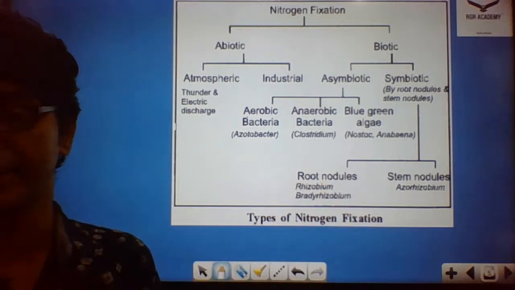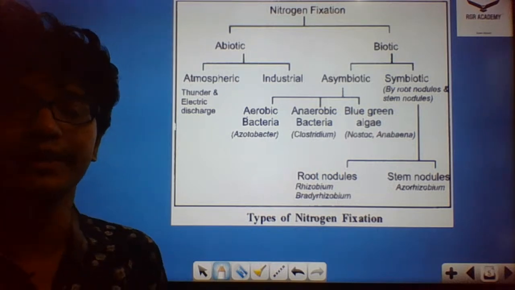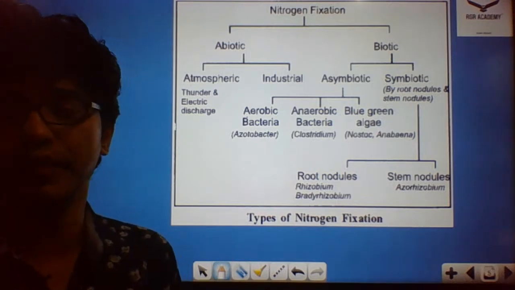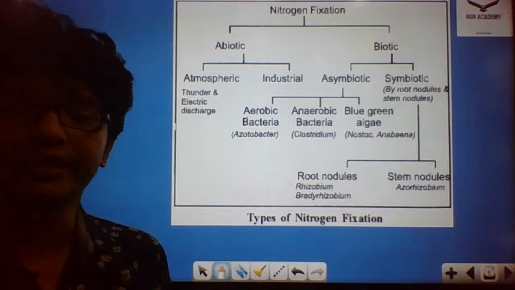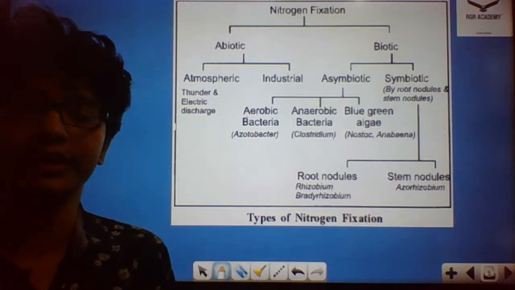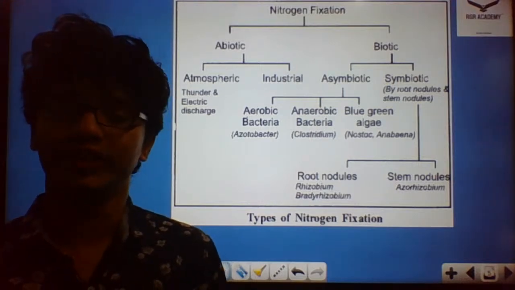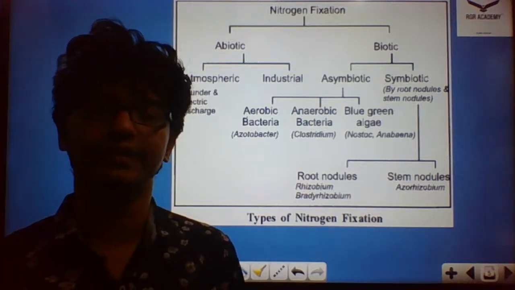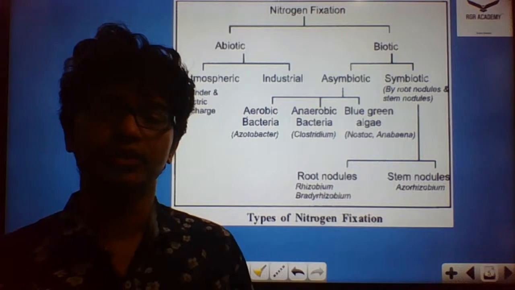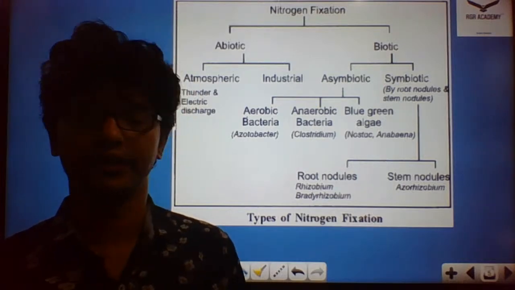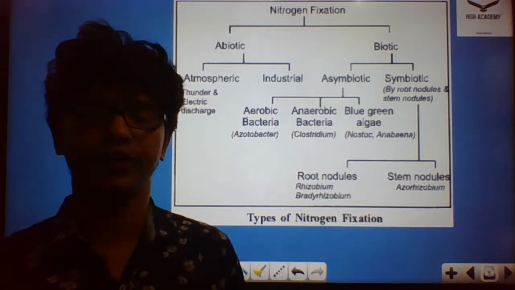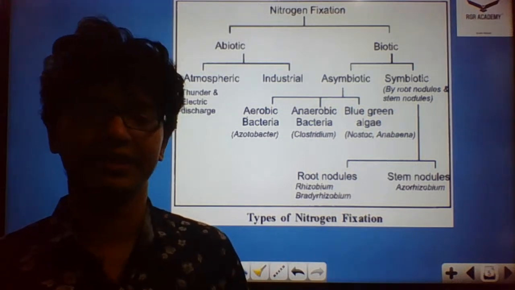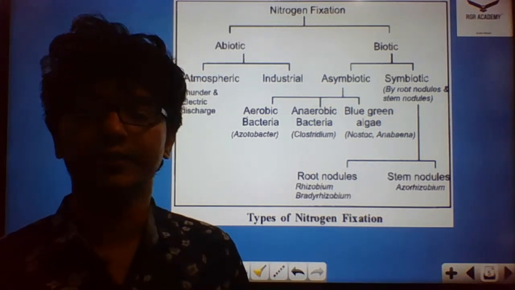Nitrogen metabolism is a component of amino acids, proteins and vitamins. For all these components it requires nitrogen. As I told you, in the atmosphere the majority component is nitrogen, which comprises 78 percent, followed by oxygen at 20 percent and carbon dioxide at 0.038 percent.